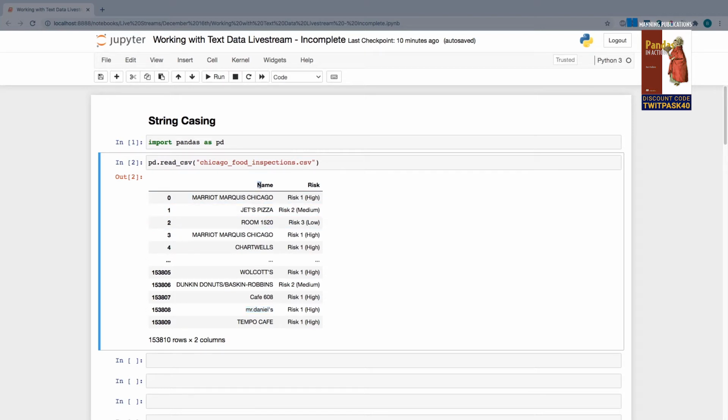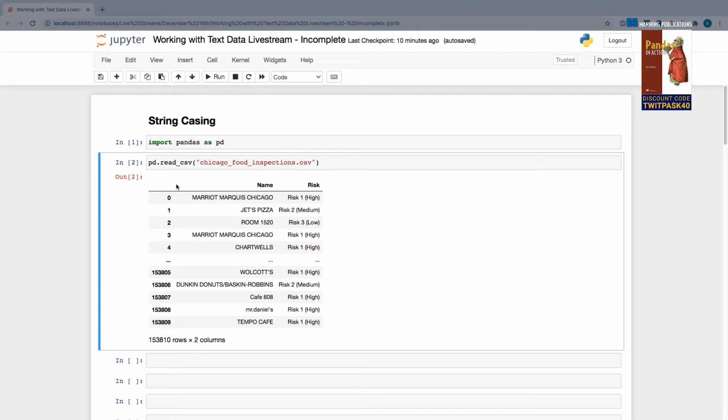The column is the observation, or sorry, the variable. The column name is the description of what is being stored in that column. And then each row represents one record, right? So the name for the first restaurant is the Marriott Marquis Chicago, and the value for the risk column is risk 1. And the same logic applies for all the records in the data frame. At the bottom here, you can see we have 153,000 rows and 2 columns in this data frame.